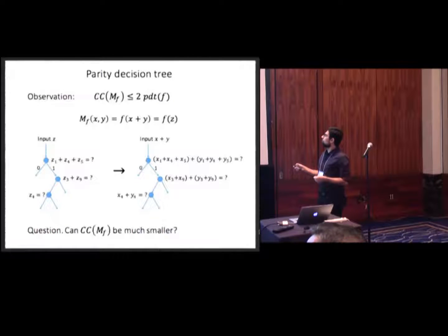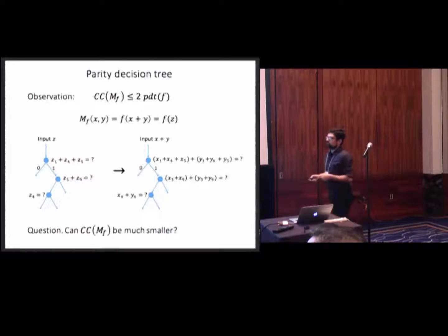But Alice always has this part, because that's the input of Alice. And Bob always has this. So they can just communicate this sum and this sum. They can exchange these two, and then just add up so they both know what is the result of this node. Since they both know, they could just move on the tree and then ask the next relevant question.